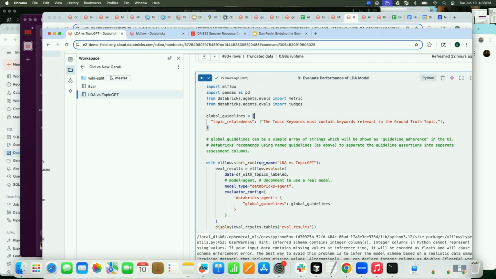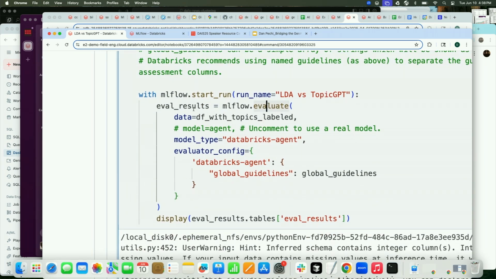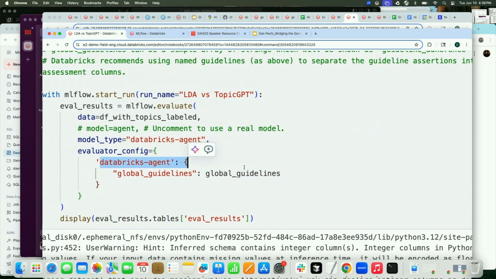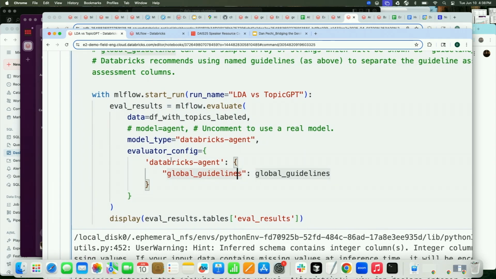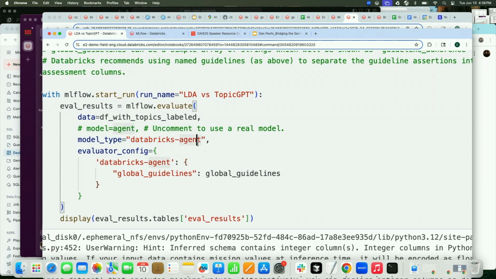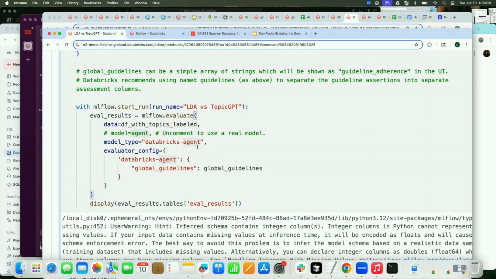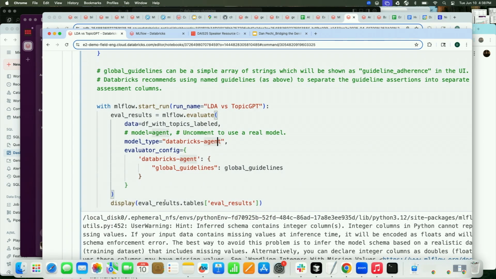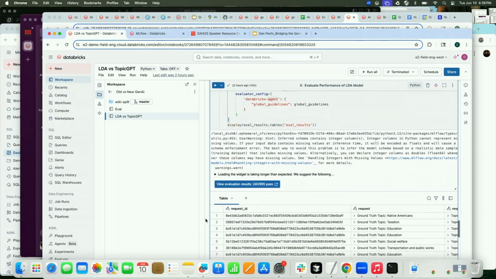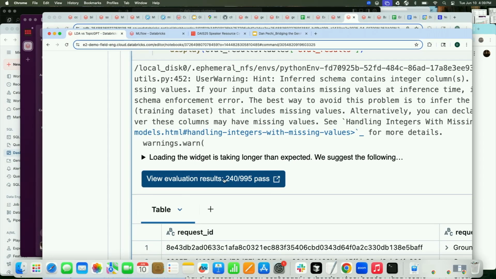You might be saying, wait, where's the judge? It's just in mlflow.evaluate. So for all of us here who are super familiar with traditional ML, showing you this should look pretty familiar. This evaluator config is something that's net new GenAI, and also specifying this model type. But you can also specify model type equals linear regression or something like that, and it'll give you nice linear regression metrics, right? What's nice about this, though, within the Databricks notebook environment, is we can get eval results just like this. The Wi-Fi was being terrible, so I won't actually click on this, but it will open up an MLflow experiment.